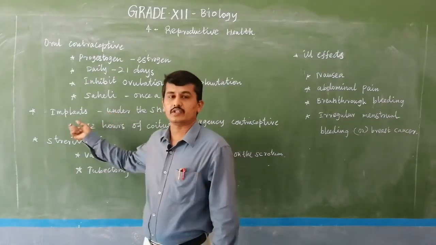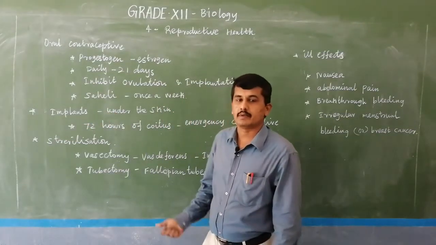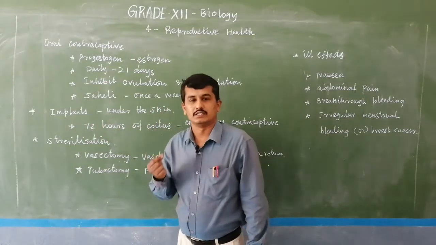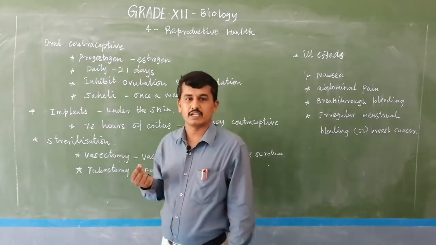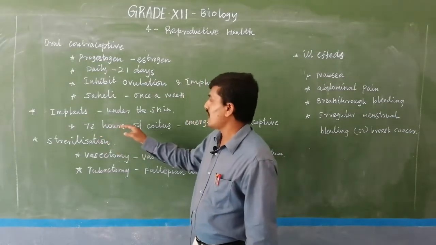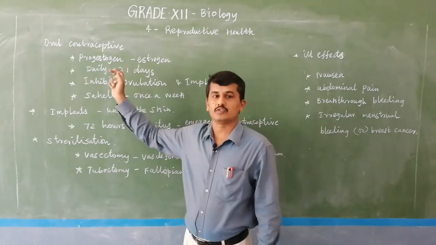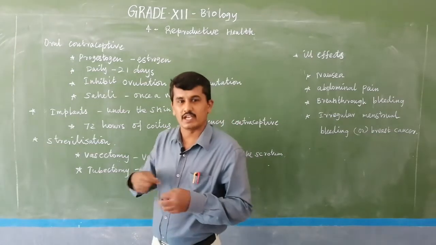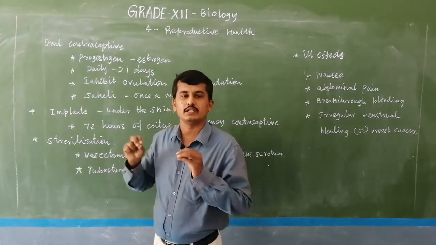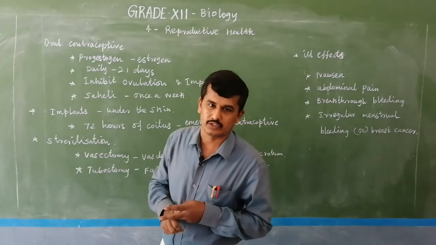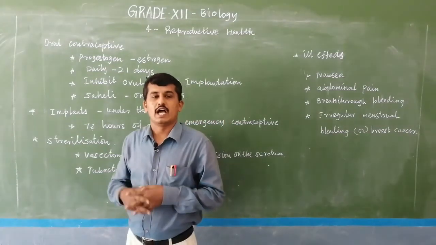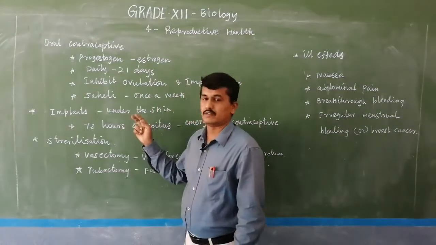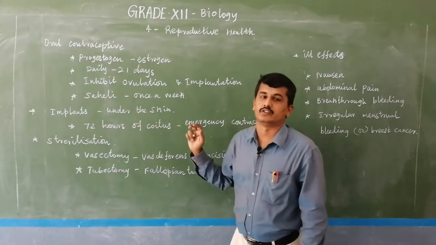The next method is implants. Implants are nothing but small chip-like structures which contain progesterone and estrogen-like hormones, which are fixed under the skin, in the subcutaneous layer of our skin, in any part of our skin. It slowly releases estrogen as well as progesterone, which controls the estrogen and progesterone hormones. So, totally it prevents the fertilization and the pregnancy.